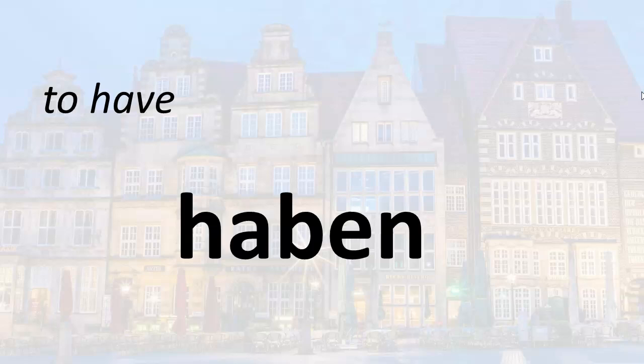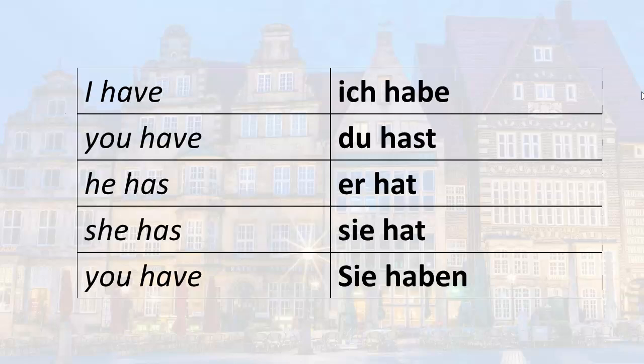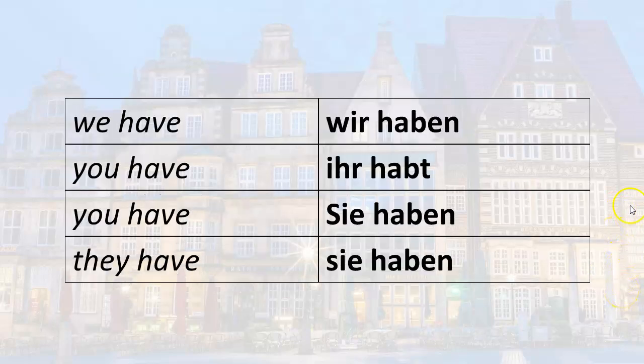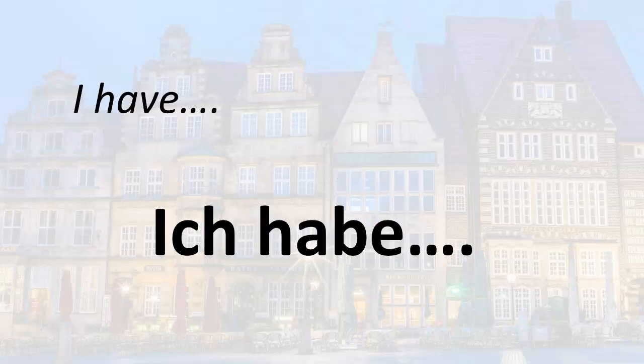So the first thing is be sure that you absolutely have memorized the forms. We learned these in the last lesson. Be sure that you know I have, ich habe, you have, du hast, he has, er hat, she has, sie hat, you have, Sie haben, we have, wir haben, you have, ihr habt, you have, sie haben, and they have, sie haben. Once you've memorized these forms, then you're ready to continue.